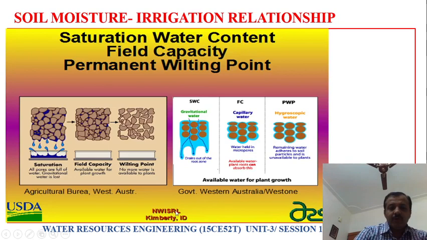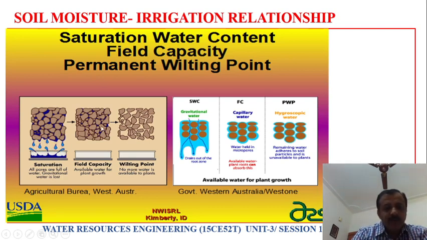Let us discuss these diagrams. This is taken from USDA. This is the saturation zone. What is the saturation zone? The saturation zone is the zone where all the voids are filled with water, and when you apply more water, it cannot be retained. The excess water starts flowing out. This water which starts flowing out, we call gravitational water. You can see here the water is getting out.